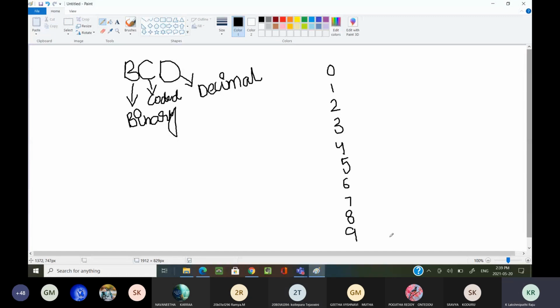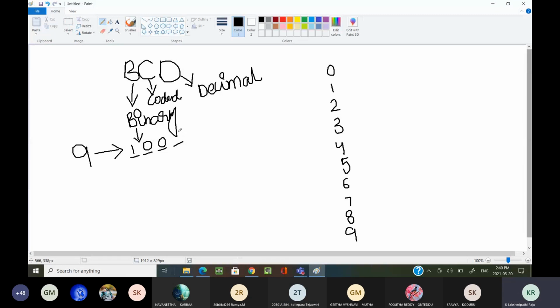9. In order to represent 9 in binary, how many bits are required? Four, sir. Definitely, I need a minimum of 4 bits.